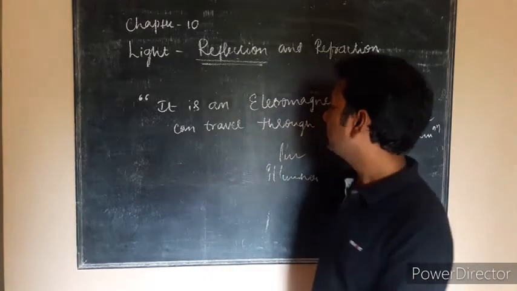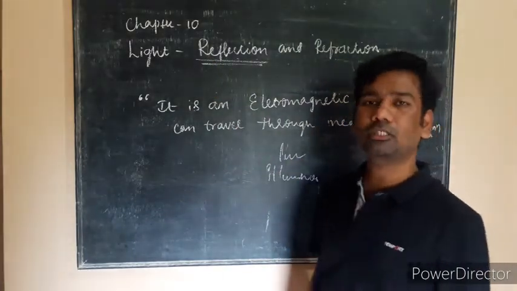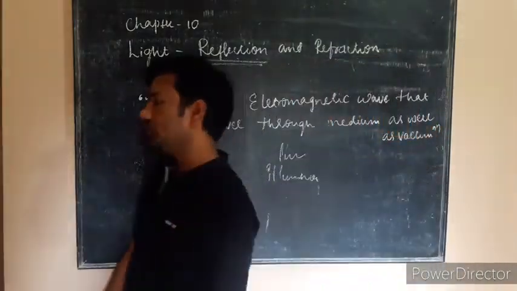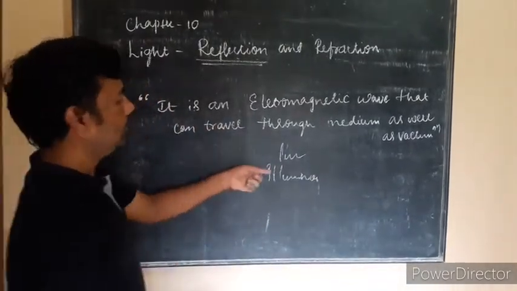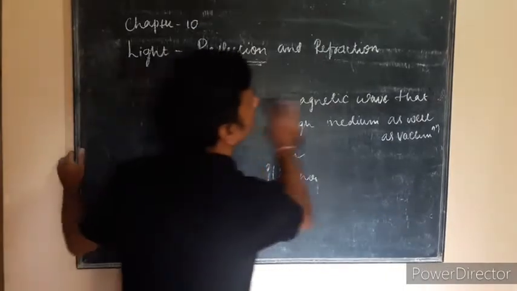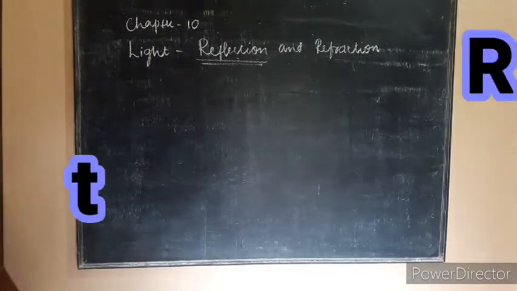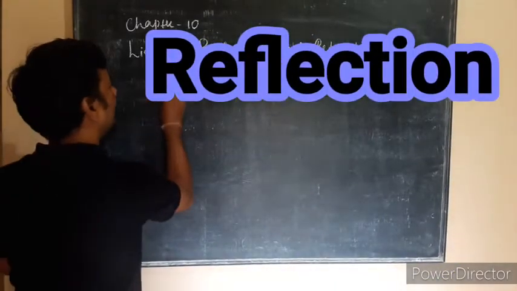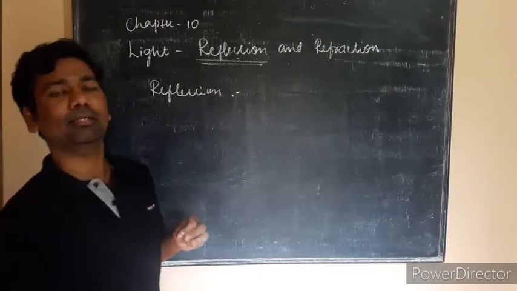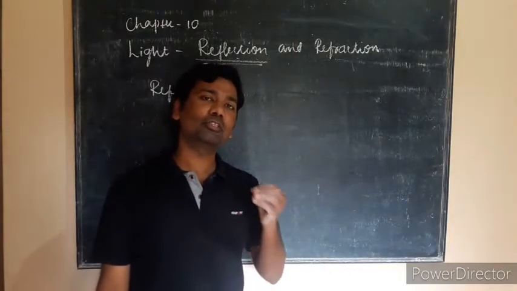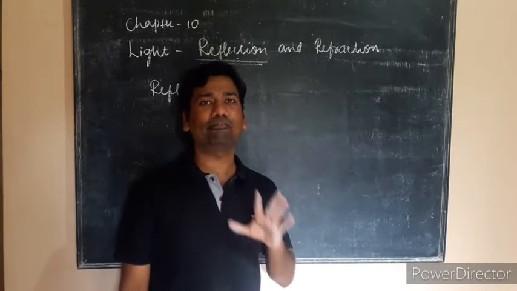Now today we will discuss reflection. I have taken luminous and non-luminous objects to discuss the reflection process. Now we will discuss what reflection is. Simply, reflection is the process of bouncing back of an incident ray. That is considered as reflection.